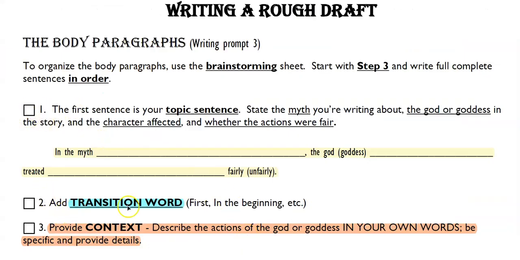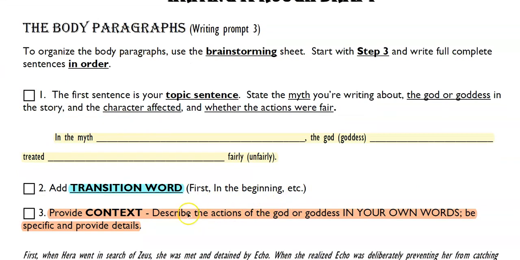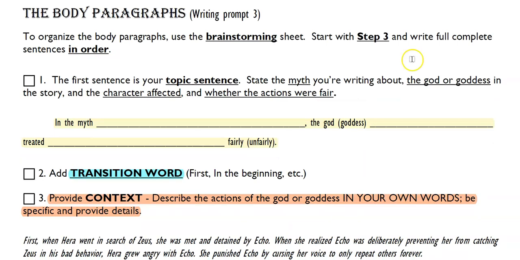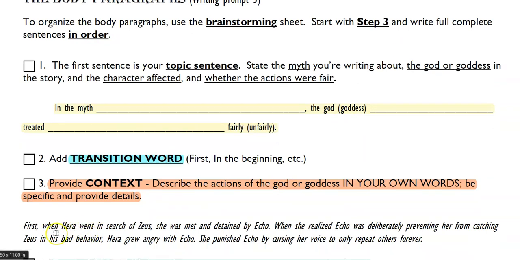Now I have to go to step 2, which is to add a transition word. I give you some options here. They're not the only ones. And then I'm providing context of the action of the god or goddess that affected the character, right? And so I give you an example here. When Hera went in search of Zeus, she met and was detained by Echo. She realized Echo was deliberately preventing her from catching Zeus. Hera grew angry with Echo, and she punished Echo, right, by cursing her voice.